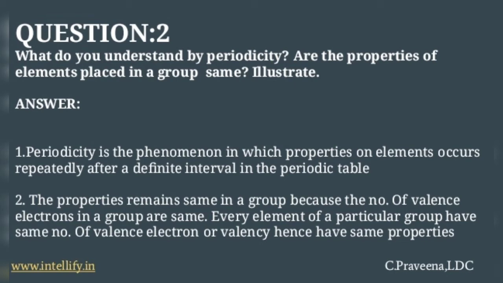Next, the properties remain the same in a group because the number of valence electrons in a group is the same. Every element of a particular group has the same number of valence electrons, or the same valency, and so has the same properties. So the elements are placed in the same group because of valence electrons.